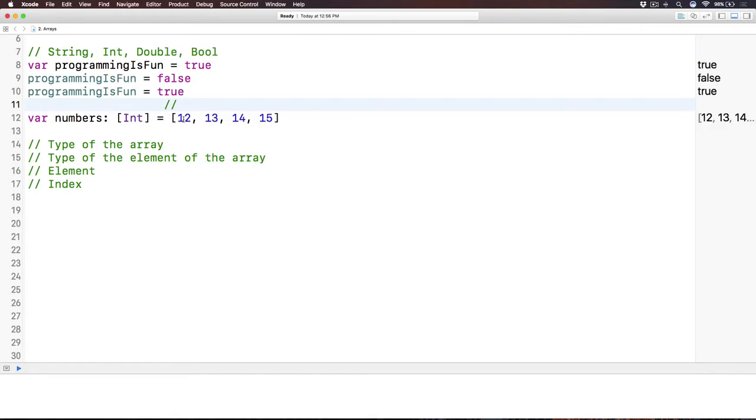The index is the order, or kind of like the address, of each element inside the array. It always starts from 0, then 1, then 2, then 3, up until the last element.